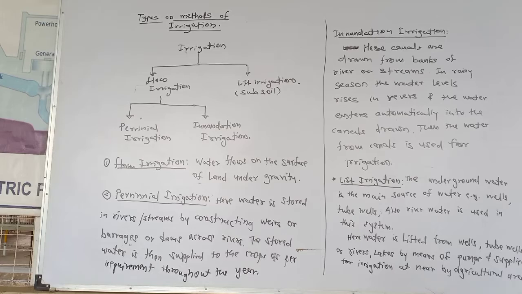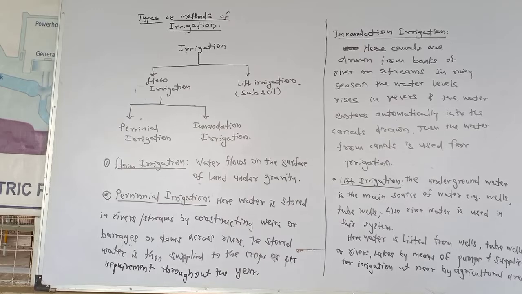We have previously started the unit, that is chapter number 1 from WRE, the subject Water Resources Engineering. In that previous part, we covered what is irrigation, the definition of irrigation, what is hydrology, the advantages of irrigation, the disadvantages of irrigation, then the necessity of irrigation. This part we have seen previously.